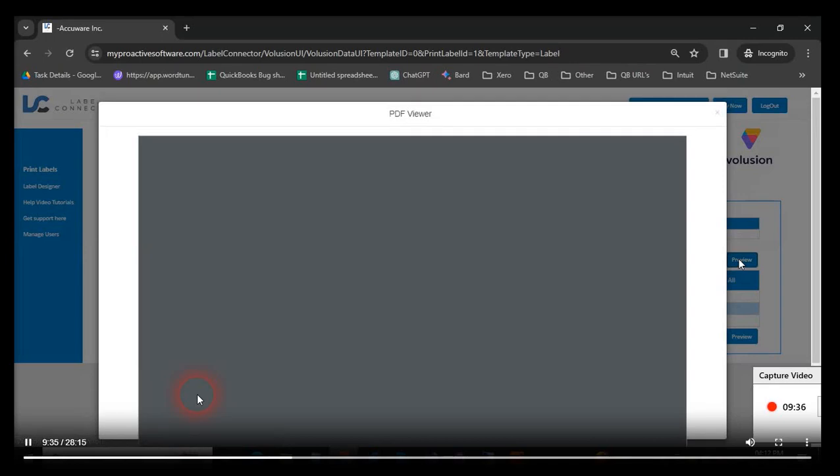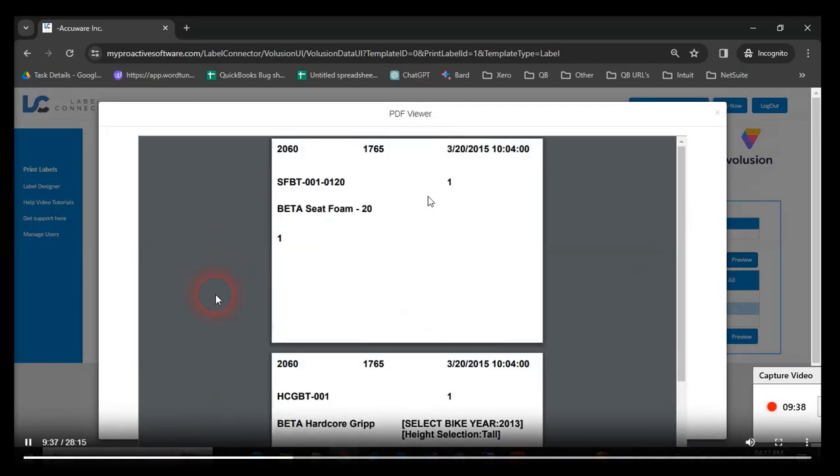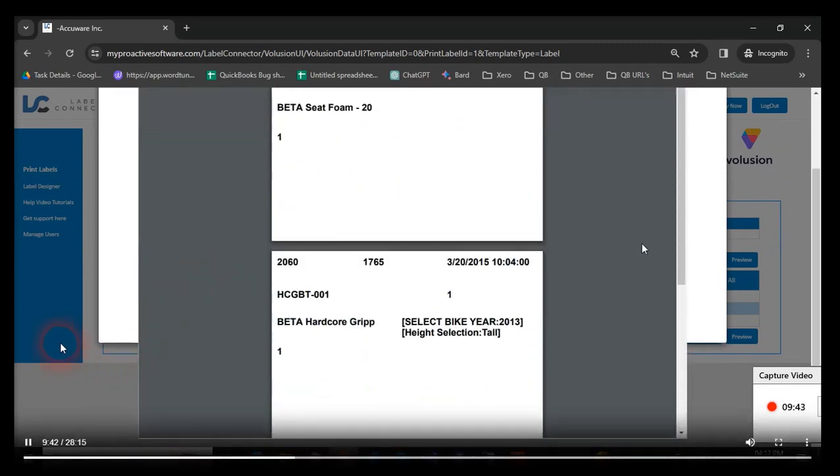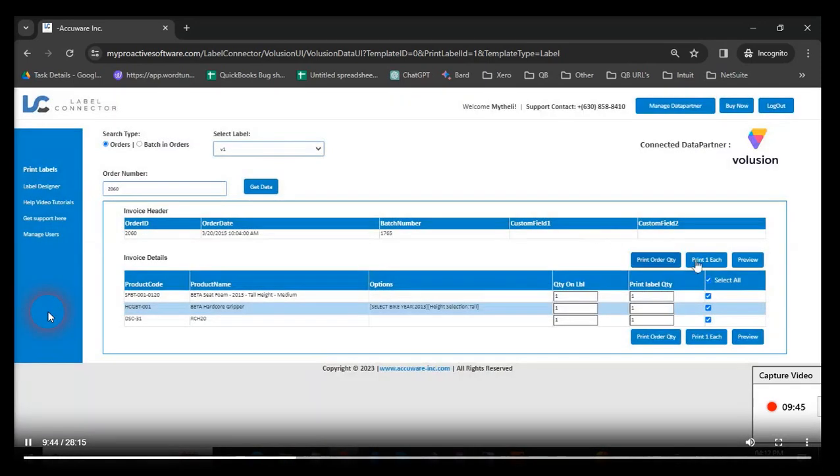So hope this gives you a good overview on how to proceed once you've connected to the Volusion data source to use Label Connector for Volusion Online Edition.